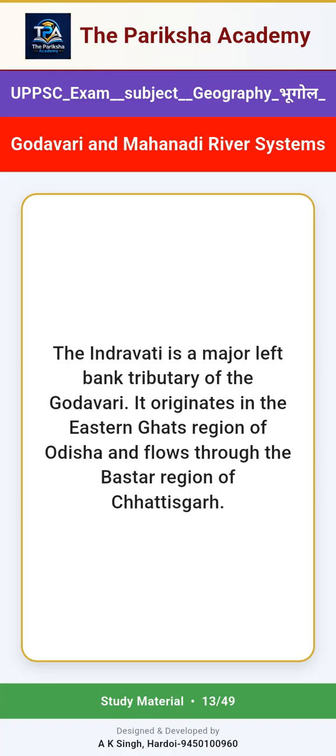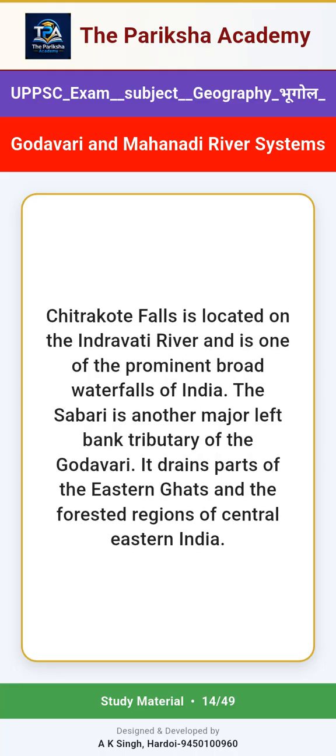It originates in the eastern Ghats region of Odisha and flows through the Bastar region of Chhattisgarh. Chitrakot Falls is located on the Indravati river and is one of the prominent broad waterfalls of India. The Sabari is another major left bank tributary of the Godavari. It drains parts of the eastern Ghats and the forested regions of central eastern India.